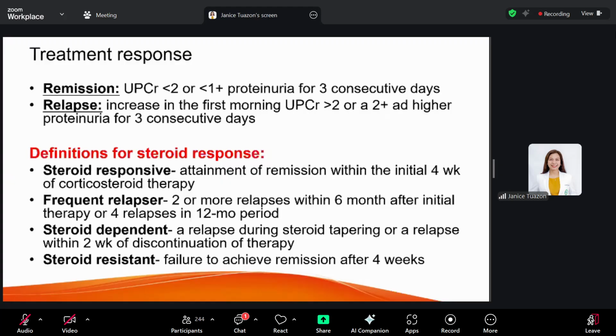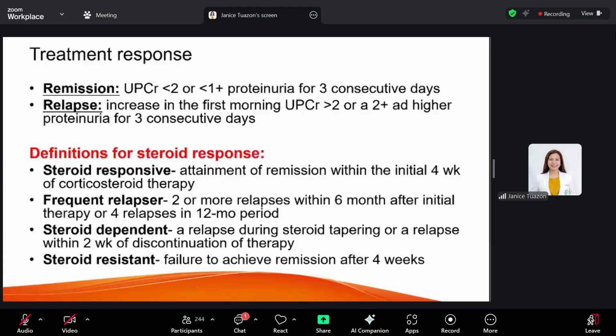Now, frequent relapsers are patients with 2 or more relapses within 6 months after the initial therapy, or 4 relapses in a 12-month period. These are patients that require renal biopsy, so that we'll have a more directed immunosuppression.